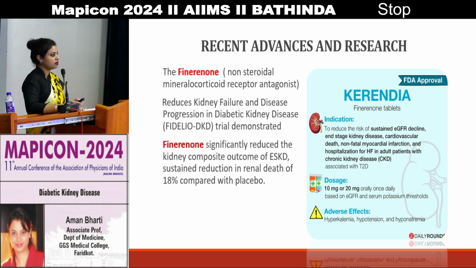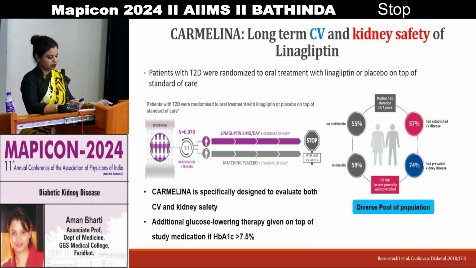What does it do? It reduces kidney failure and disease progression in diabetic kidney disease, as the trial demonstrated. It is to be taken in a single dose of 10 mg or 20 mg orally once daily, and its adverse effects are generally hyperkalemia, hypotension or hyponatremia.